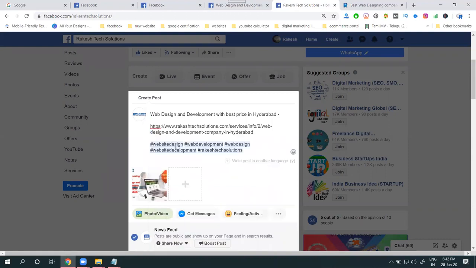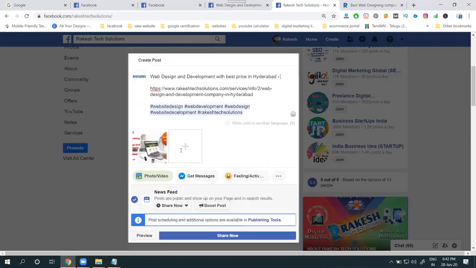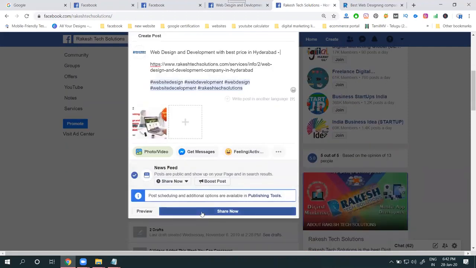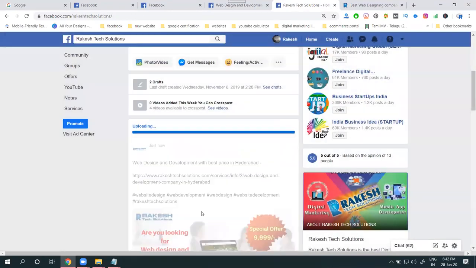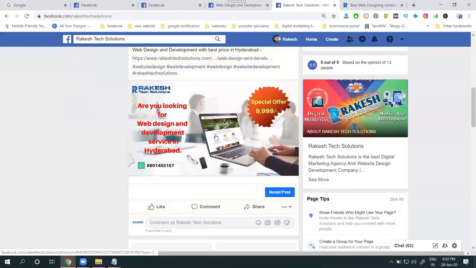Now I'm not giving anything, I'm just using hashtags. Now click on the option you're using to share your post. I'm selecting only the image option, this one, for the particular website. Now, in the same way, the next post is a video post.